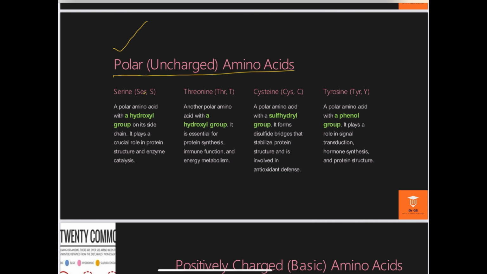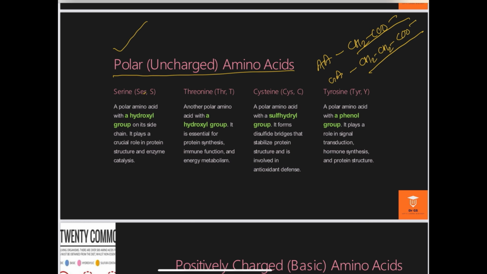Just like I have already explained about aspartic acid and glutamic acid. In aspartic acid, the side chain is CH2COO minus, and in glutamic acid, the side chain is CH2CH2COO minus. This is aspartic acid and this is glutamic acid. Both R groups are negatively charged and polar.